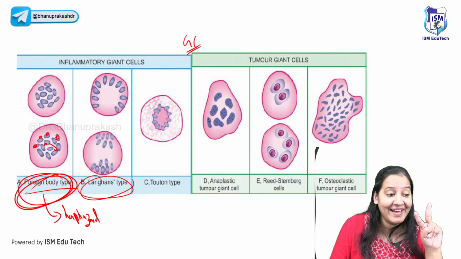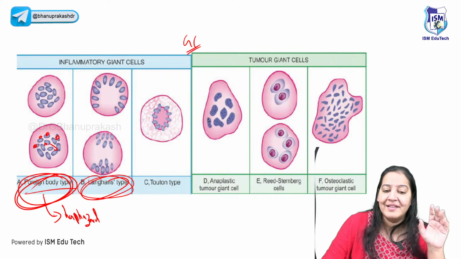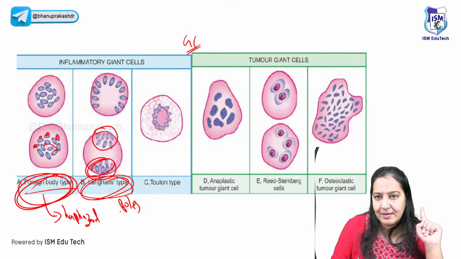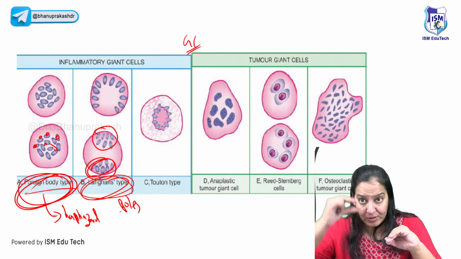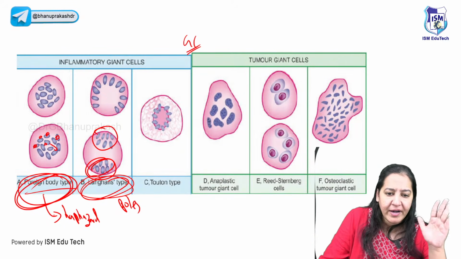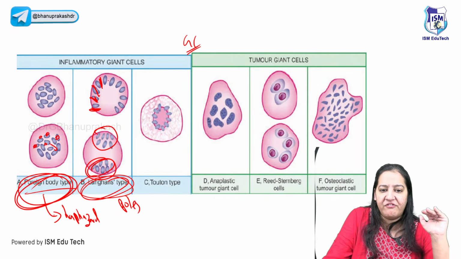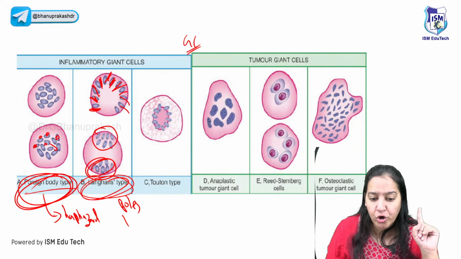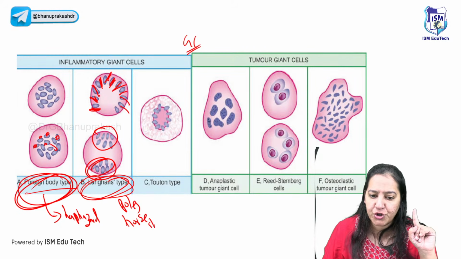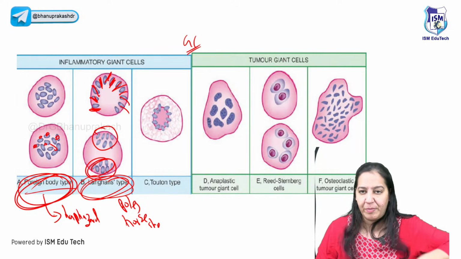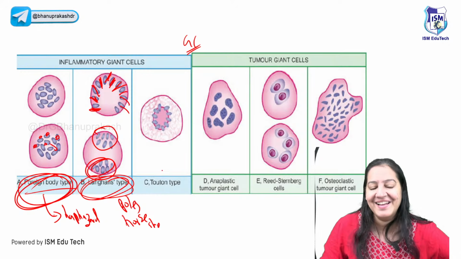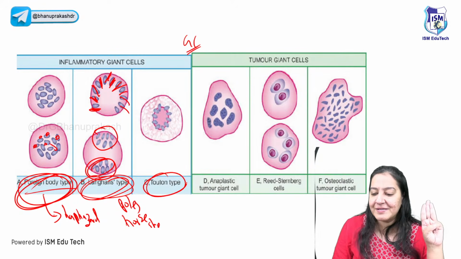The second type is Langerhans. In the Langerhans, the nucleus is present either at the north and south poles, that is at the poles, not haphazard, it is accumulated at the poles. Or it is present at the periphery in the form of a two-third ring. Can you see? Two-third ring. It is known as horseshoe arrangement. In Langerhans, one of the two patterns is present, either horseshoe or polar. It is not haphazard.